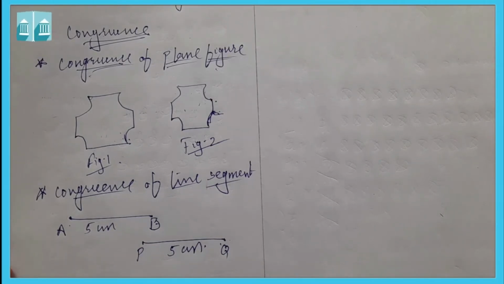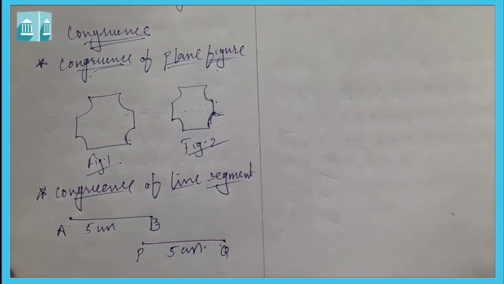So for line segment we can say that if two line segments have the same length, अगर दोनों का सेम लेंथ होता है, if two line segments have the same length, they are congruent. Or we can also say that if two line segments are congruent, they have the same length. अगर दोनों लाइन सेगमेंट का सेम लेंथ होता है तो वो कॉन्ग्रेंट होती है. उसका उल्टा हम ये भी बोल सकते हैं कि अगर दो लाइन सेगमेंट कॉन्ग्रेंट है, देन उसकी लेंथ सेम होगी.